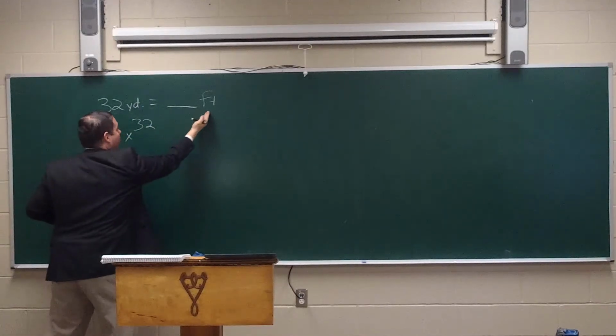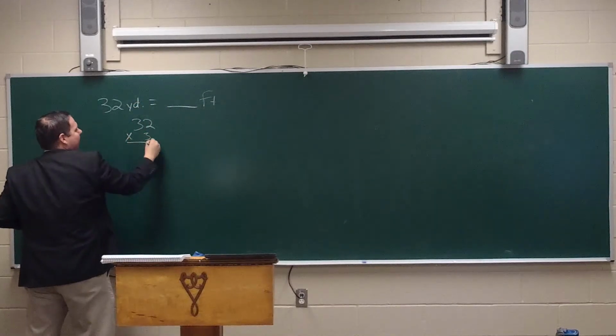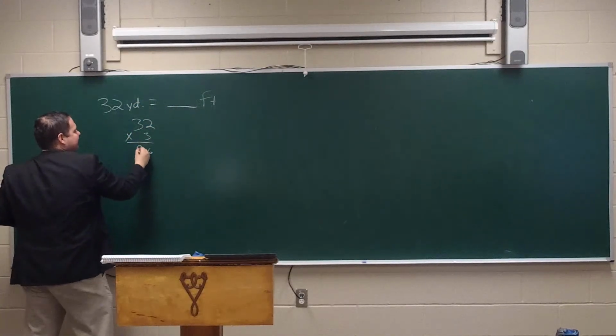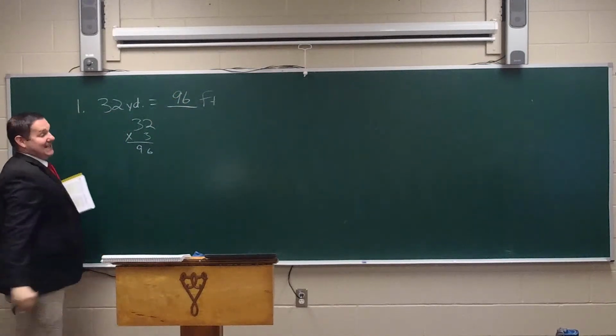Well, how many smaller are in the larger unit? That's right, 3 feet in 1 yard. So we're going to multiply by 3. 2 times 3 is 6. 3 times 3 is 9. Is it reasonable? Sure is. So number 1 is 96 feet.